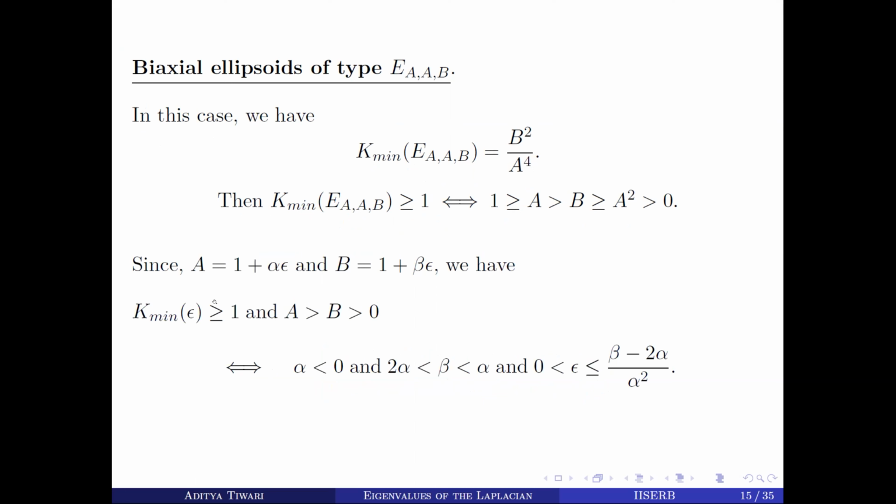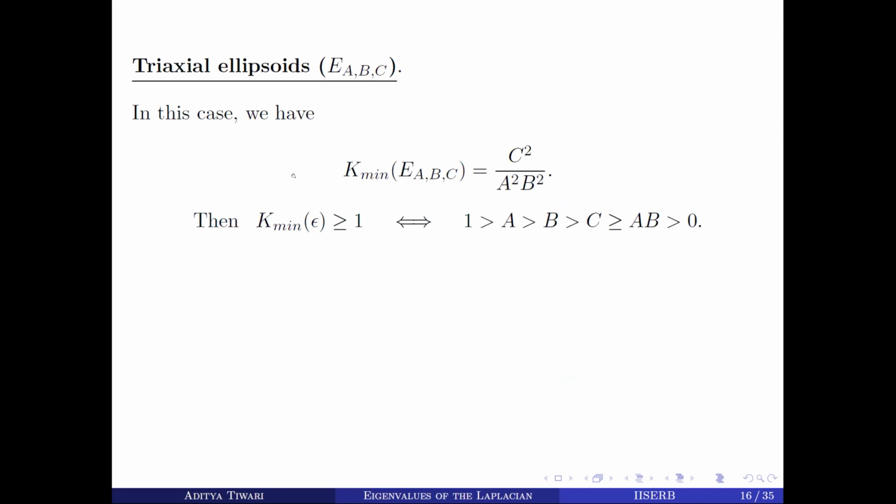Okay, so we have that K min of epsilon is greater than or equal to 1 if and only if we have that alpha is less than 0 and beta lies between 2 alpha and alpha, and epsilon is between 0 and beta minus 2 alpha by alpha square. So here we are obtaining only one ellipsoid. So this is a perturbation of the unit sphere because here epsilon lies near 0.